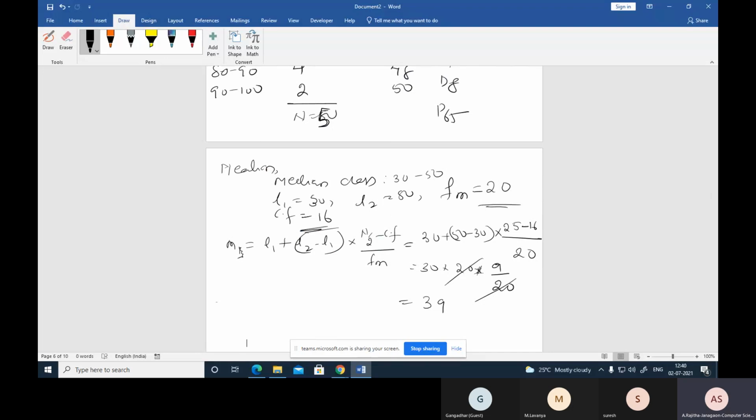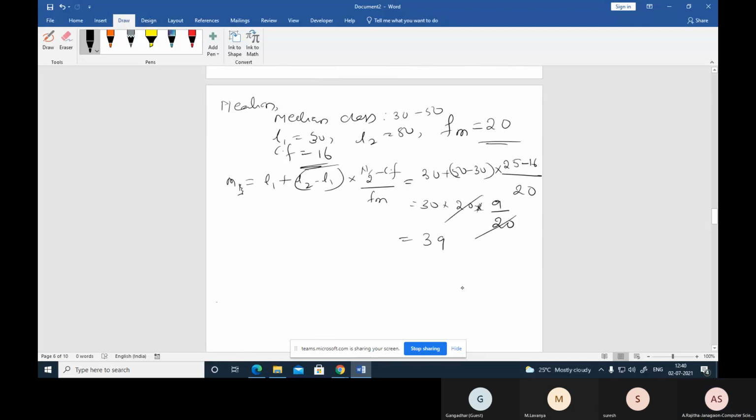Now finding the quartile. Quartile means Q1. So here they asked the first quartile, Q1. For finding this Q1, n equal to what here? N equal to 50. Now what is it for the quartile? Divide into 4 equal parts, n by 4. So what is this n by 4? That is 12.5.